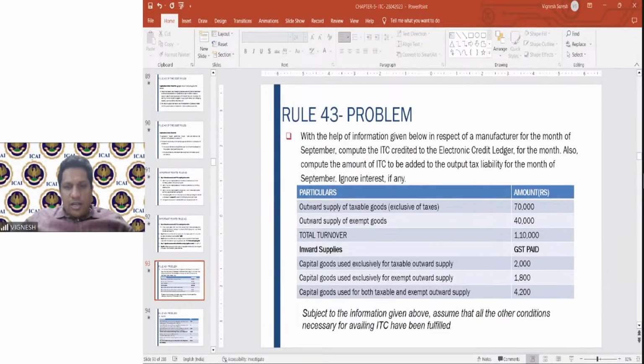Theory question, you cannot answer anything. It will be all practical problems only from this. From this, don't expect a theory question.